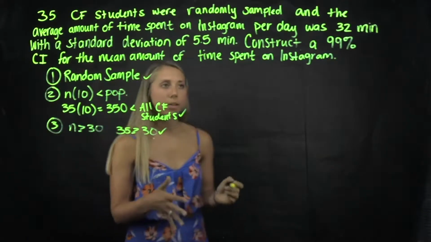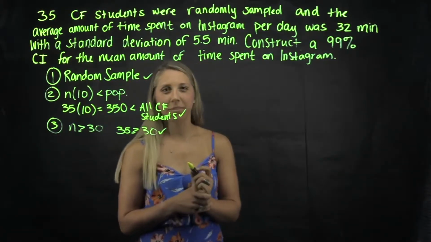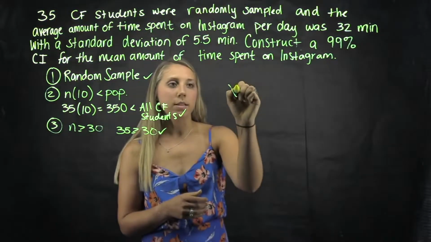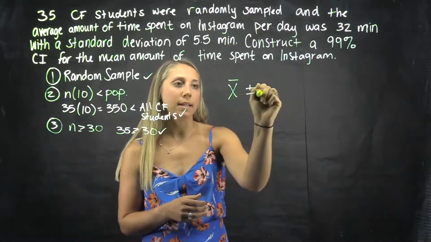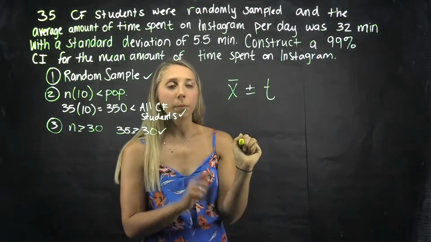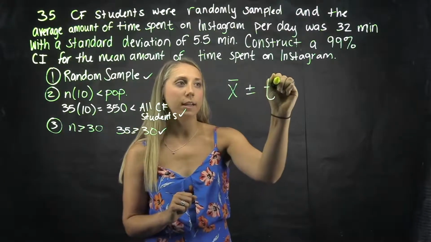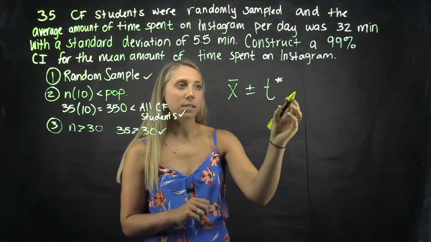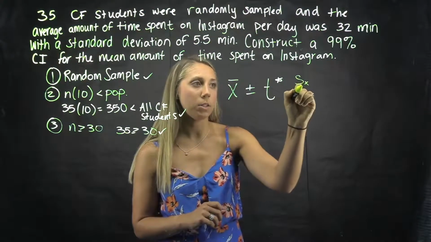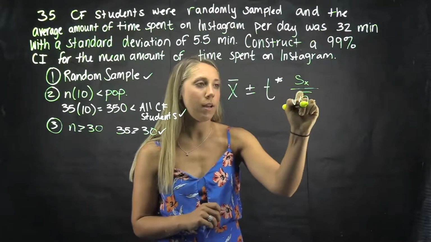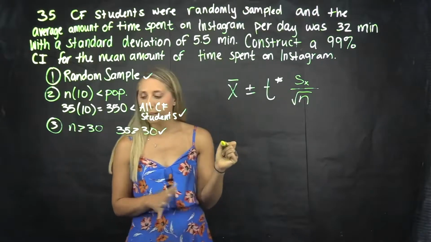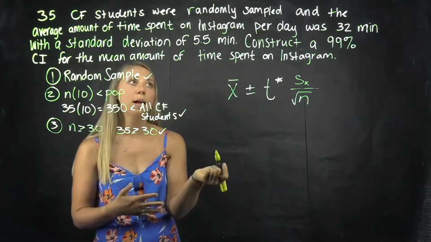Now, let's take a look at the general format of a confidence interval for one mean. We have our statistic, x bar, plus or minus the critical value, which when we do not know the population standard deviation, that is t star times your standard error, which is standard deviation over the square root of n. Now let's plug the things we have from this problem.